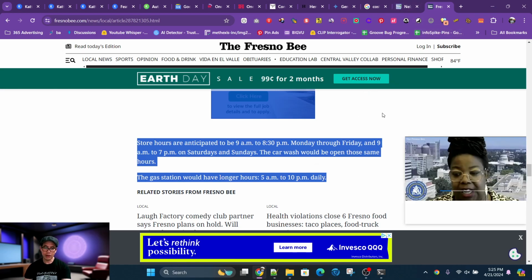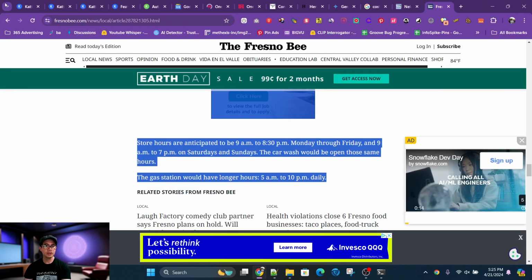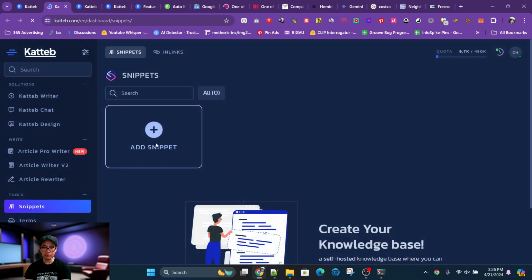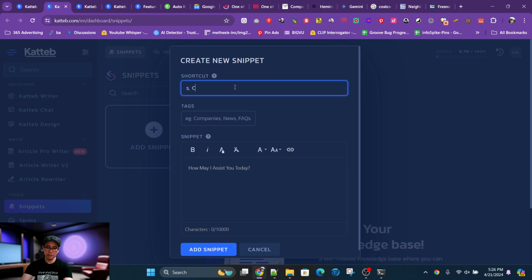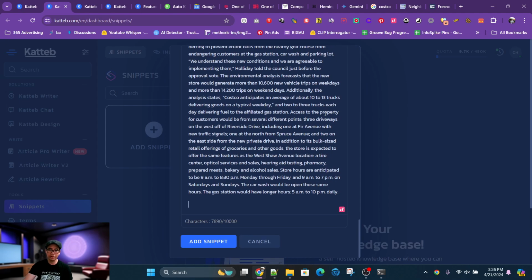If I find a third one, that's fine, but for this example, I just have two. The reason I'm doing it this way is because some of these AI tools have limits. So in Katteb, I'm going to open up snippets in a new tab and create a new snippet. I'll call it something related to my article. You can put the title of your article if you want, and paste it here. The reason I do it this way is because, again, there's a limit. Here, there's a character limit of 10,000. So I'm using a summary of all the facts so I don't exceed that limit, and then I add it.